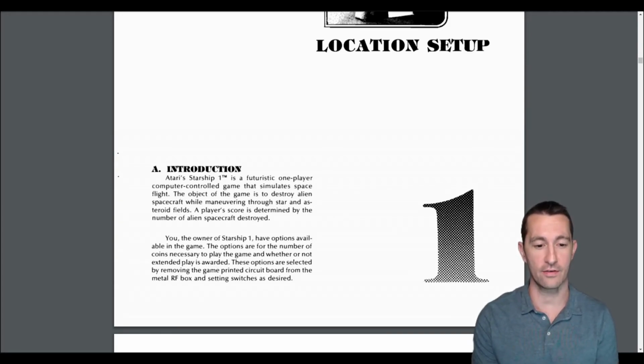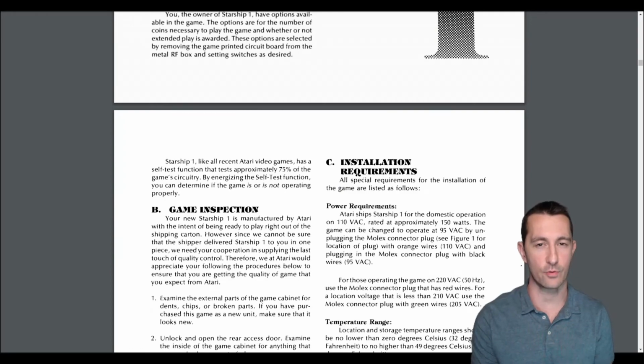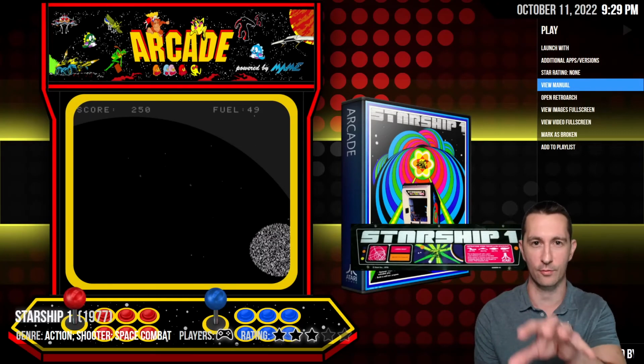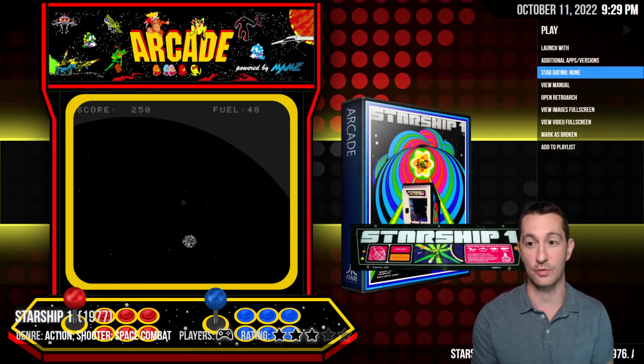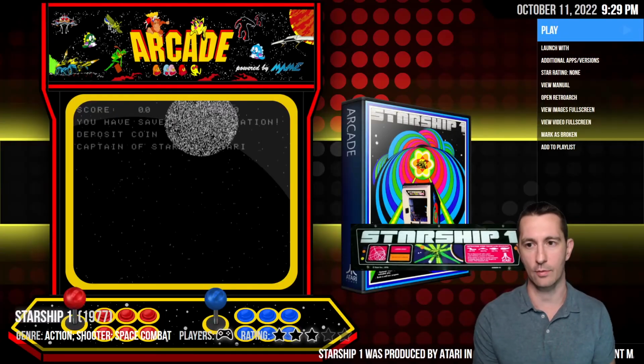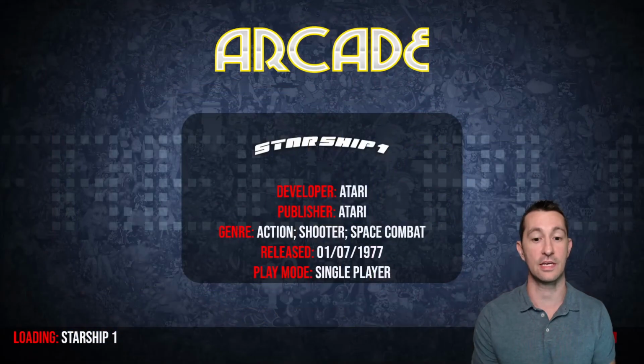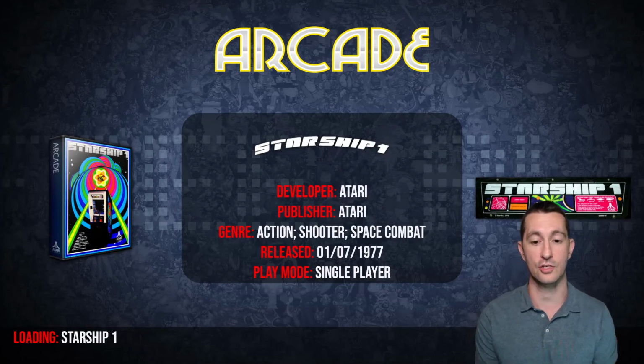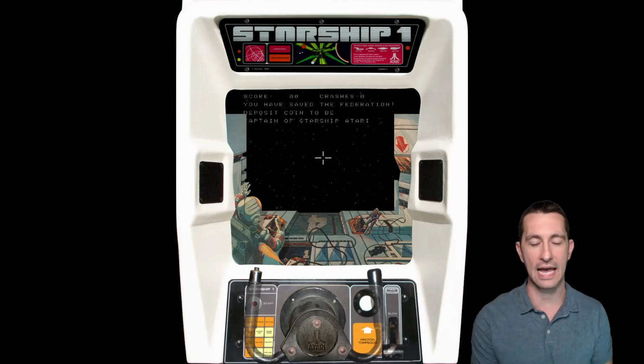So, if this is doing what I think it is, this would be one of the first games we've seen that is attempting this, where we're looking through a view like we're in a starship, and we're going to go around and shoot things. We have additional apps. Looks like we have a prototype. We won't check that one out. But let's see what Starship One's about. This is July 1977, Starship One in the arcade by Atari.